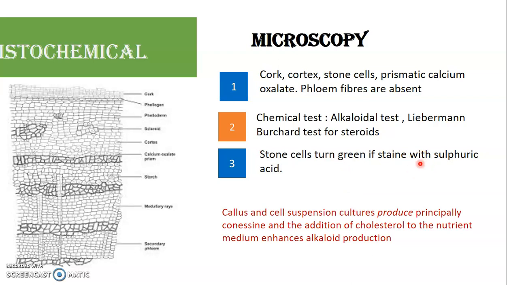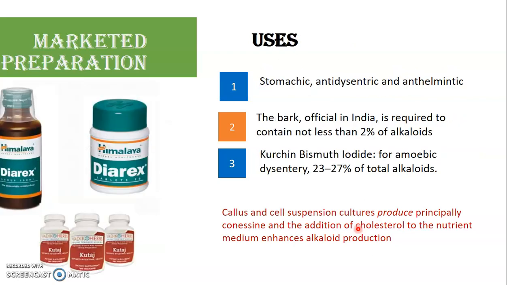In case we have to do plant tissue culture, then callus and cell suspension cultures can be made. Cholesterol can be added to this callus and cell suspension culture as a nutrient medium, which will enhance the alkaloidal production. Basically, we are adding a steroidal nucleus to increase the production of the steroidal alkaloid conessine.